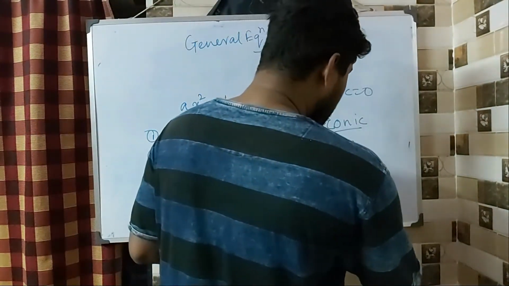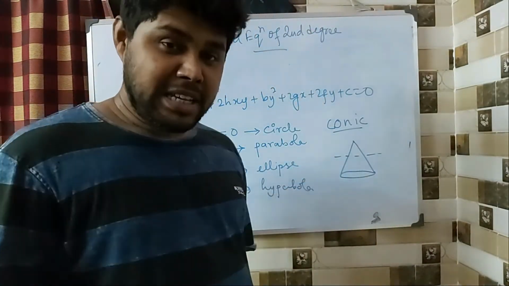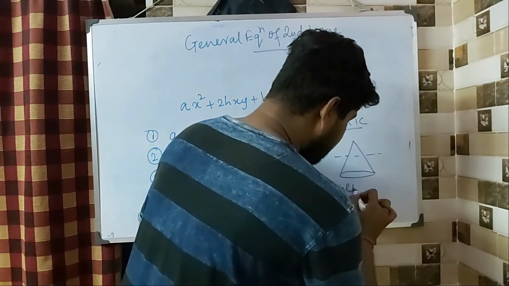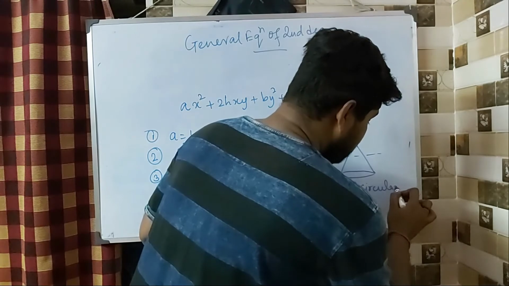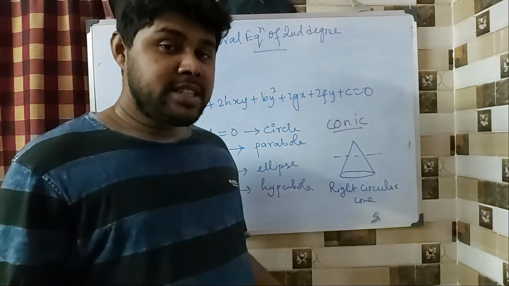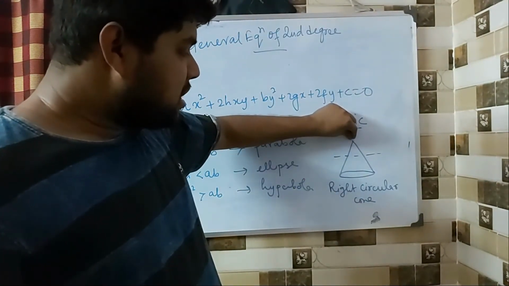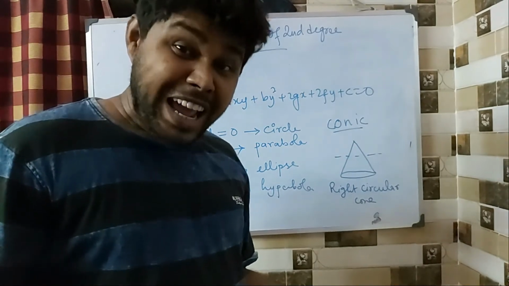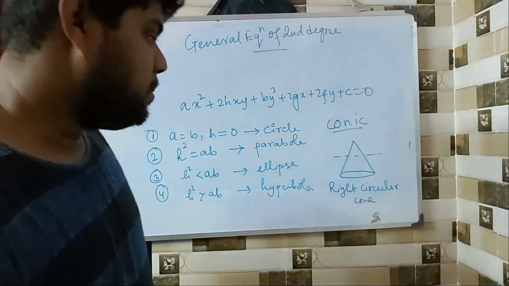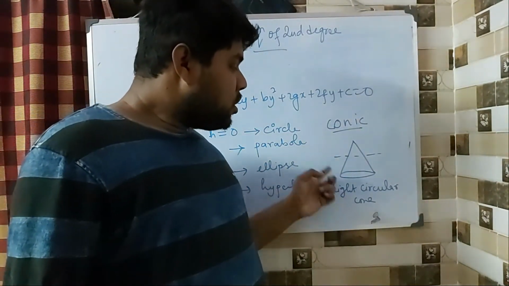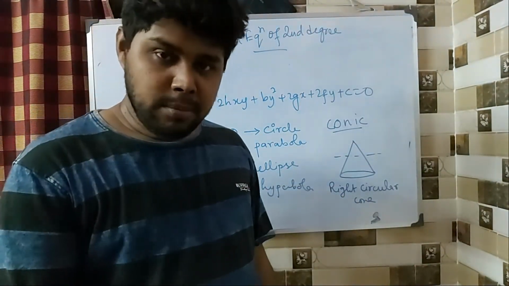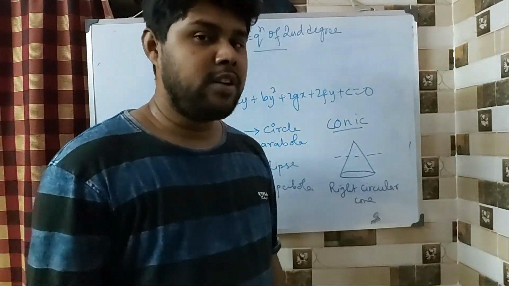How? If I cut the cone parallel to the base, obviously what kind of cone? It is a right circular cone. Let me just tell you that, right circular cone. Not any other kind of cone. That has to be mentioned. Why right circular? Right means the tip of the cone is perpendicular to the base. That is why it is called right. And circular means the base is a circle. These two facts have to be mentioned. Now, if I am taking a right circular cone and cutting it parallel to the base, then whatever I get is a circle, because the base is a circle.